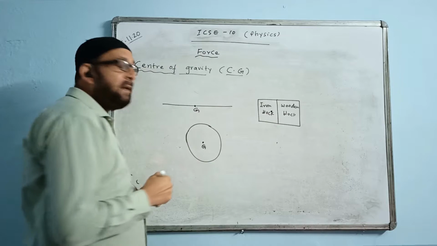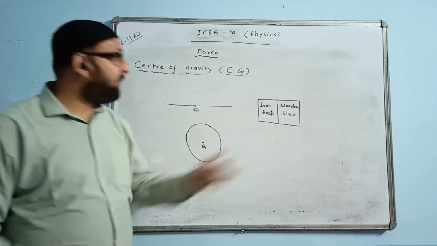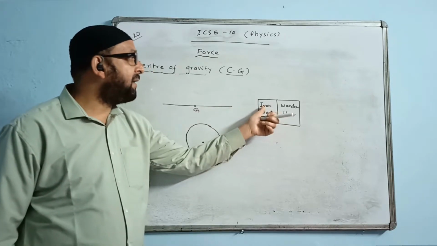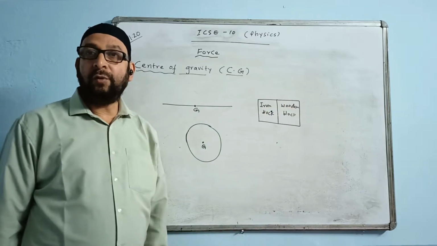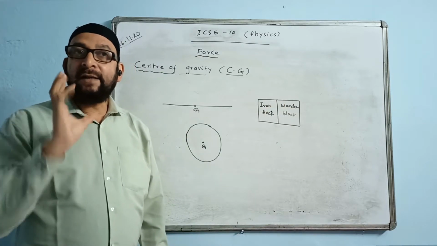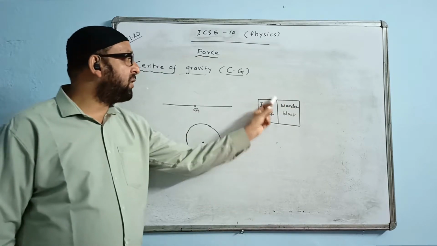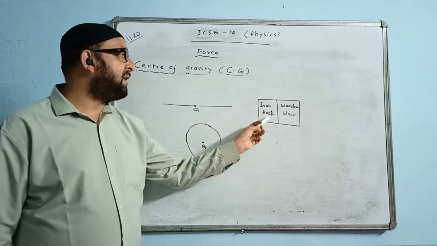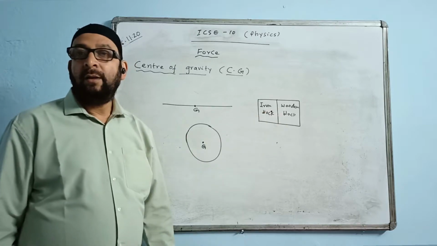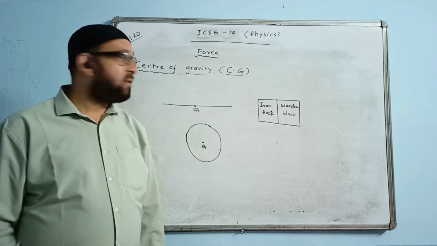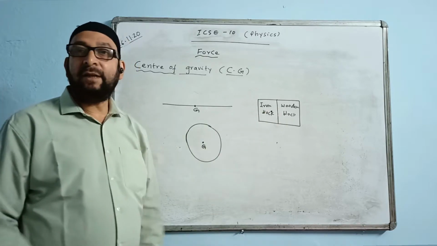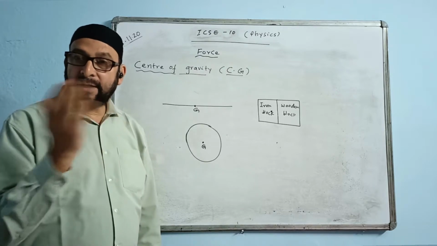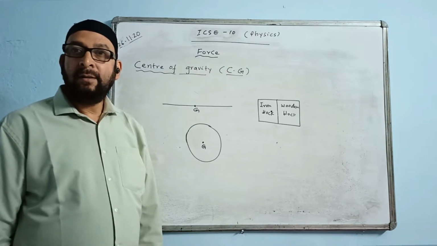It can be anywhere but inside the iron. It will not be exactly over here because iron is heavier than wood. Iron is denser than wood, so masses are more situated here. For the same size, more mass of iron is situated here than the wood. So wherever the masses are more, the center of gravity will be situated there. On that side only it will be situated.